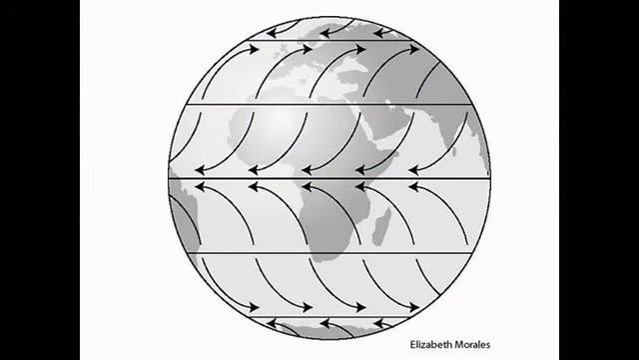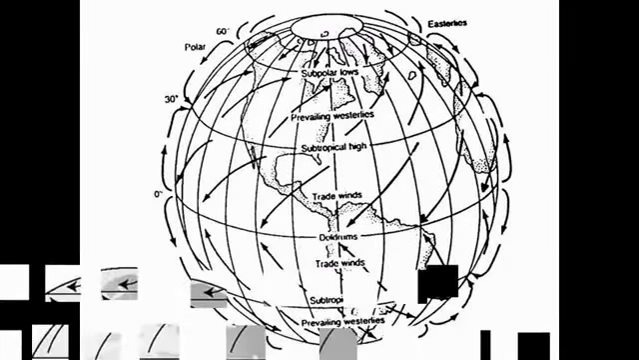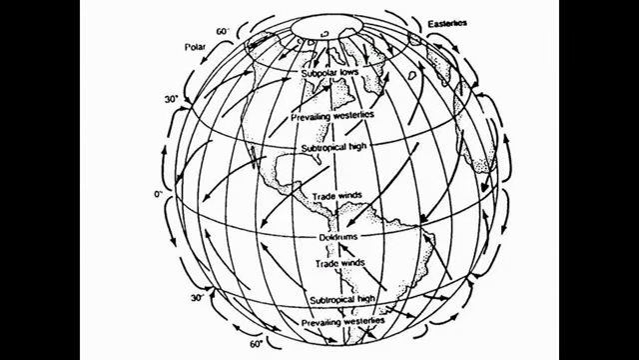Okay, in this diagram it shows global winds. In the northern hemisphere, all the winds turn right. In the southern hemisphere, all the global winds turn to the left because of the global wind. Okay. In this diagram, you can see the easterlies, the westerlies, and the trade winds.